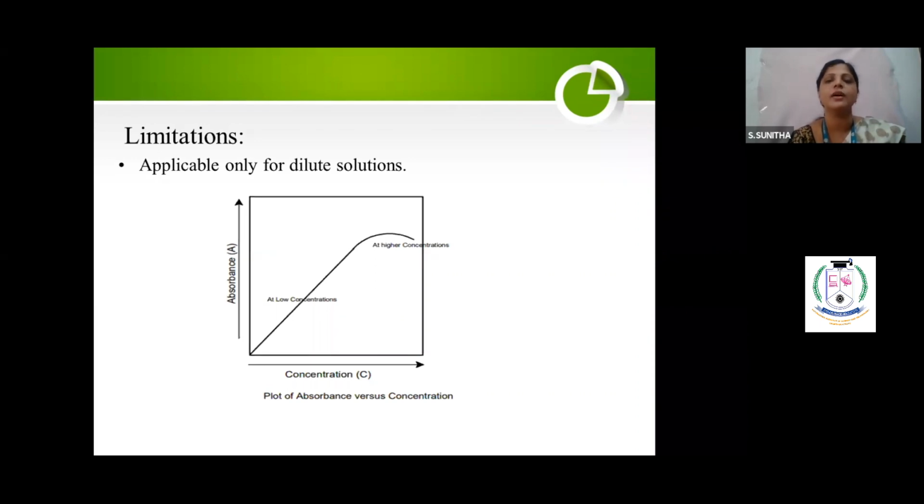It is applicable only for dilute solution. It is not applicable for concentrated solution. When you take concentrated solution, what will happen? Concentration is more means solute particles are more. When you have more solute particles, light, when it passes through it, the solute particles will hinder the light. Now whatever lambda max you calculate, that is the absorption maximum, may not be equivalent to the solution. It may be something less or something higher than that. That's why this law is not applicable for concentrated solution. This is only for dilute solutions.